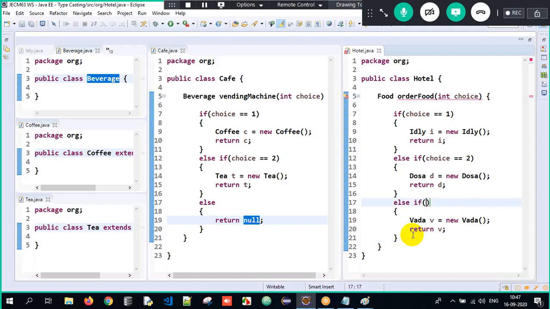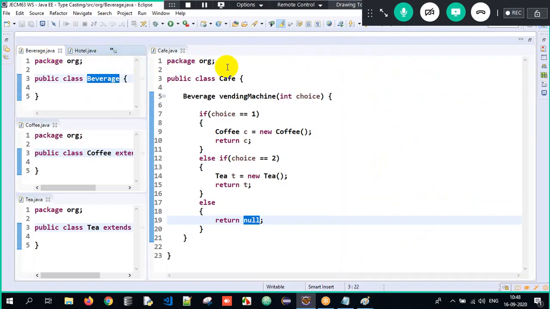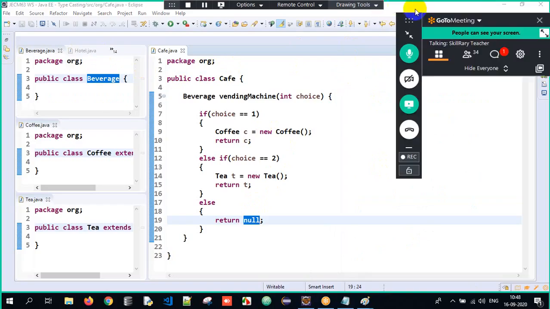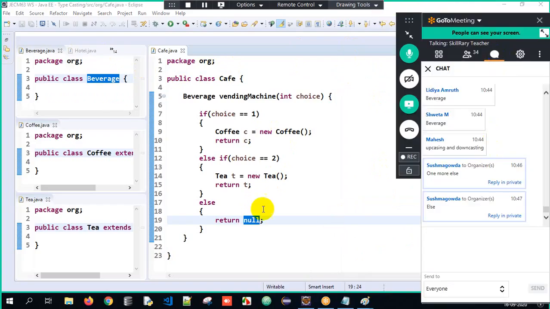Got the clarity? This is what we are supposed to understand here. I hope you all got the idea now. So I have to write return null here. You understood, guys? Why is it null here? Very good.